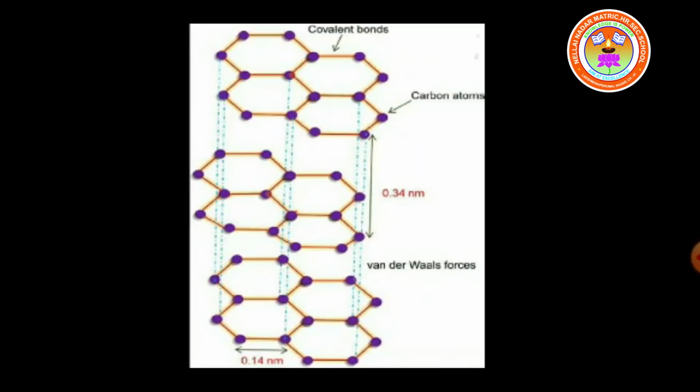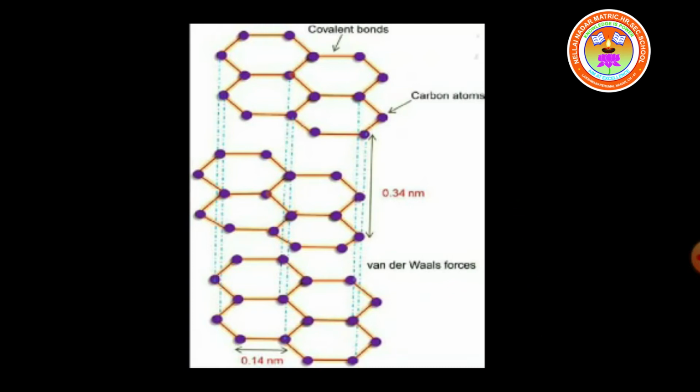This is the structure of graphite. In graphite, each carbon atom is bonded to 3 other carbon atoms through covalent bonds in the same plane. Okay, so in graphite, each carbon atom is surrounded by 3 covalent bonds.